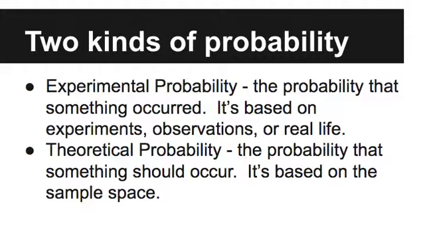So there are two kinds of probability. The first question on the quiz asked you to give me the experimental probability or give me the theoretical. The experimental probability is the probability that something actually occurred. That's why it has experiment at the beginning. It's based on experiment or real life. It's what actually happened. That's the way I think about it.